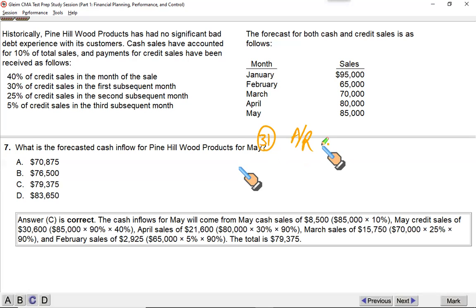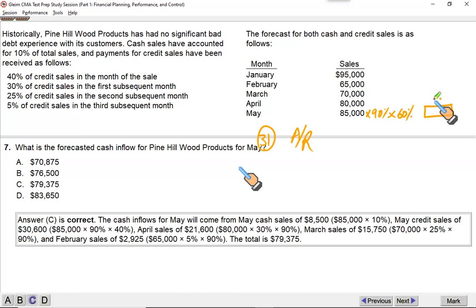Now, listen. What you sold in May, 10% of that is collected immediately. 40% of that is collected in the month of sale. So what is not collected up to May? Now, listen to me very carefully. 85,000, 10% is cash collected immediately. 90% is credit. And out of that 90%, 40% of credit sales in the month of sale means you would have collected 40% of this number. What you would not have collected is the remaining 60%. This is the first number to be added in your account receivable.